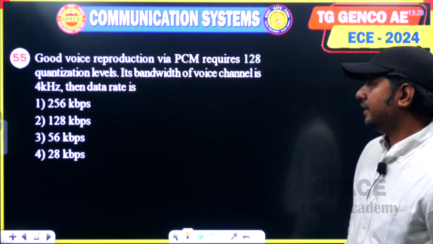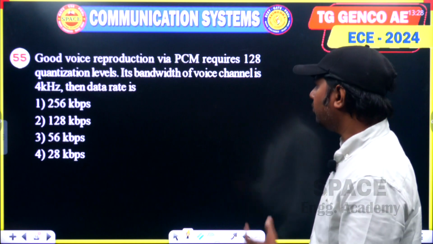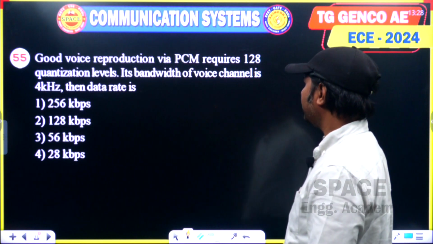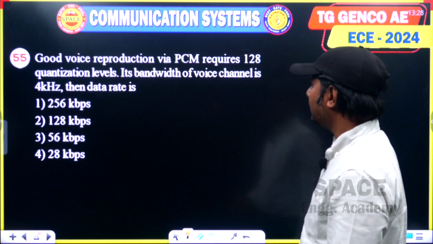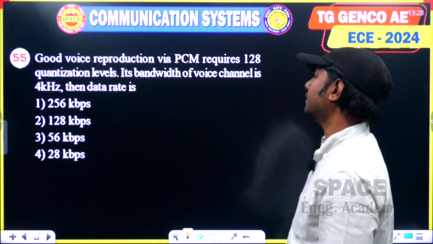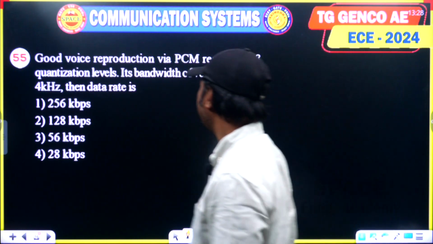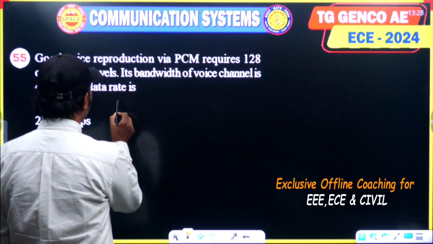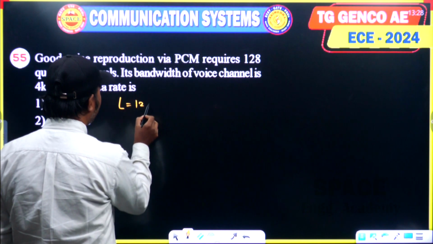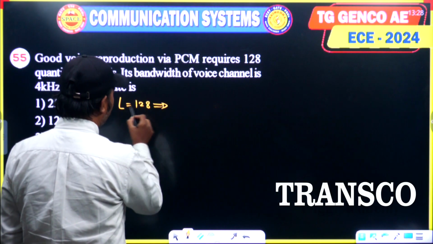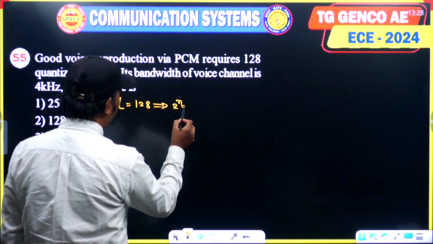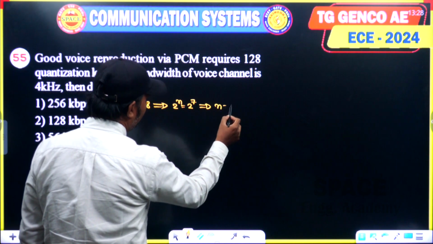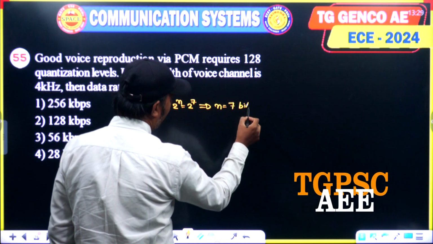Next question. Yes, 55th question. Good voice reproduction via PCM requires 128 quantization levels. If the bandwidth of the voice signal is 4 kilohertz, then the data rate is, okay. So this is a problem related to PCM. Quantization levels 128 he said, means what? L is given by 2 power n, 2 power n is 128 means 2 power 7, implies n is equal to 7 bits per sample.